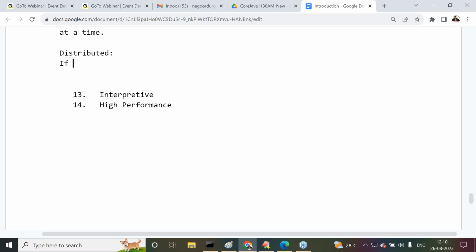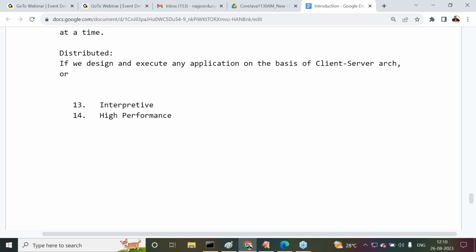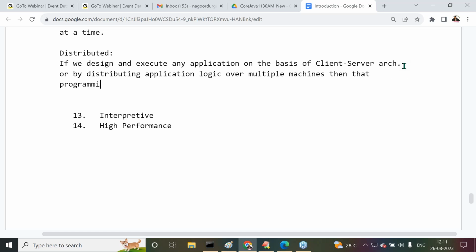Similarly, if we design and execute any application on the basis of client server architecture, or by distributing application logic over multiple machines, then that application is called a distributed application.